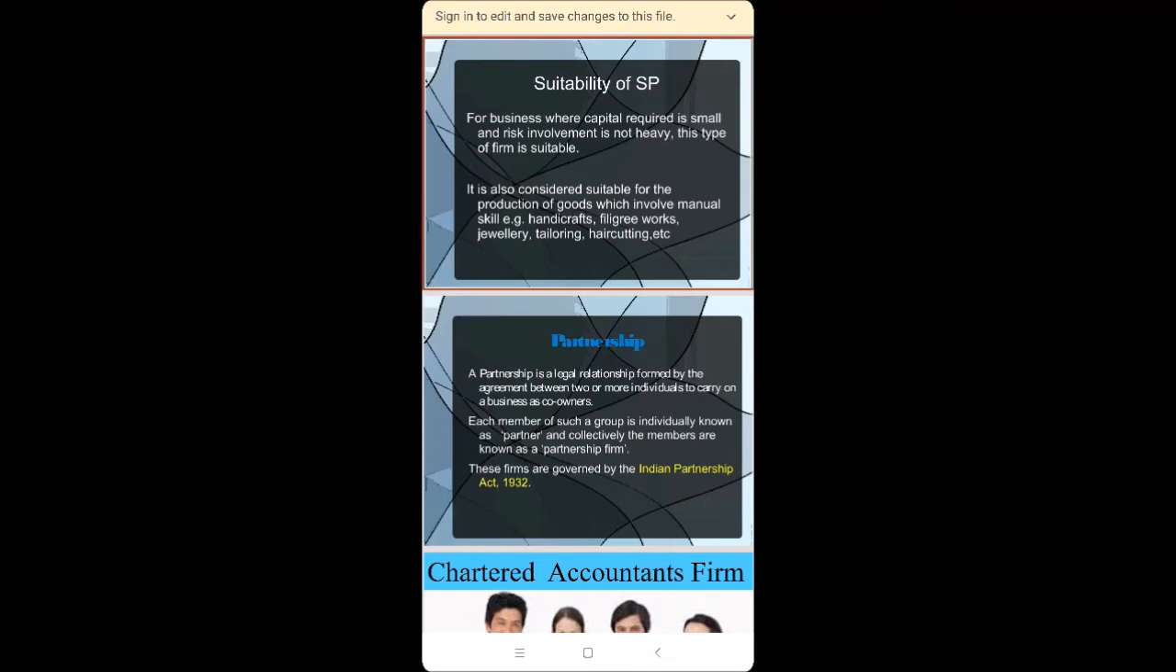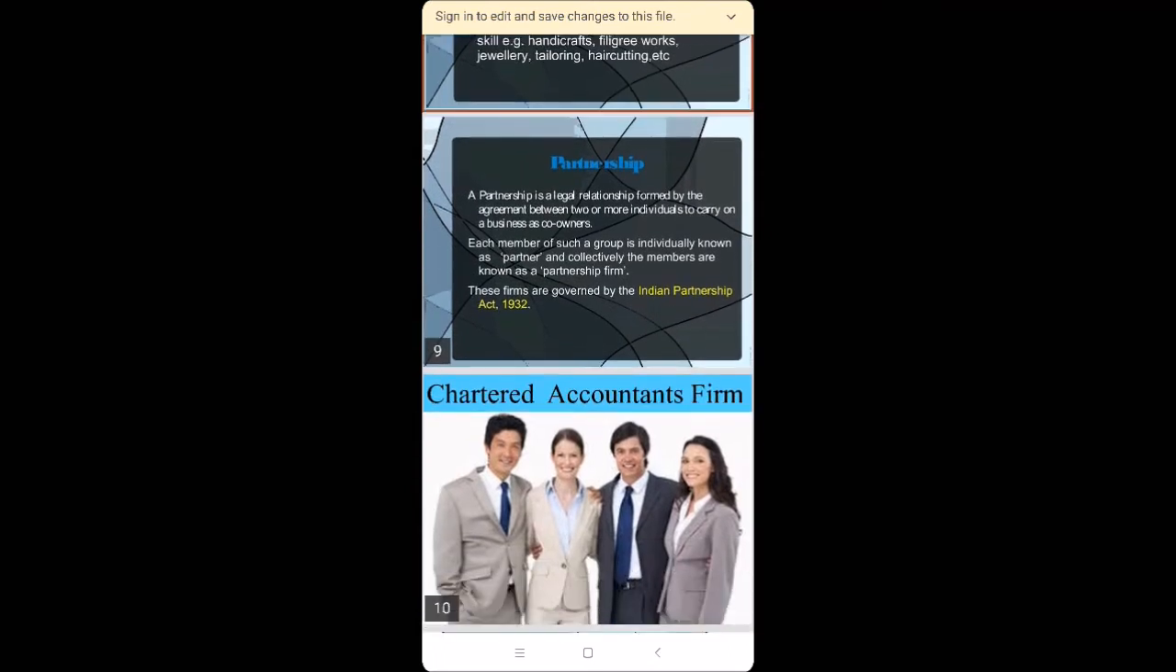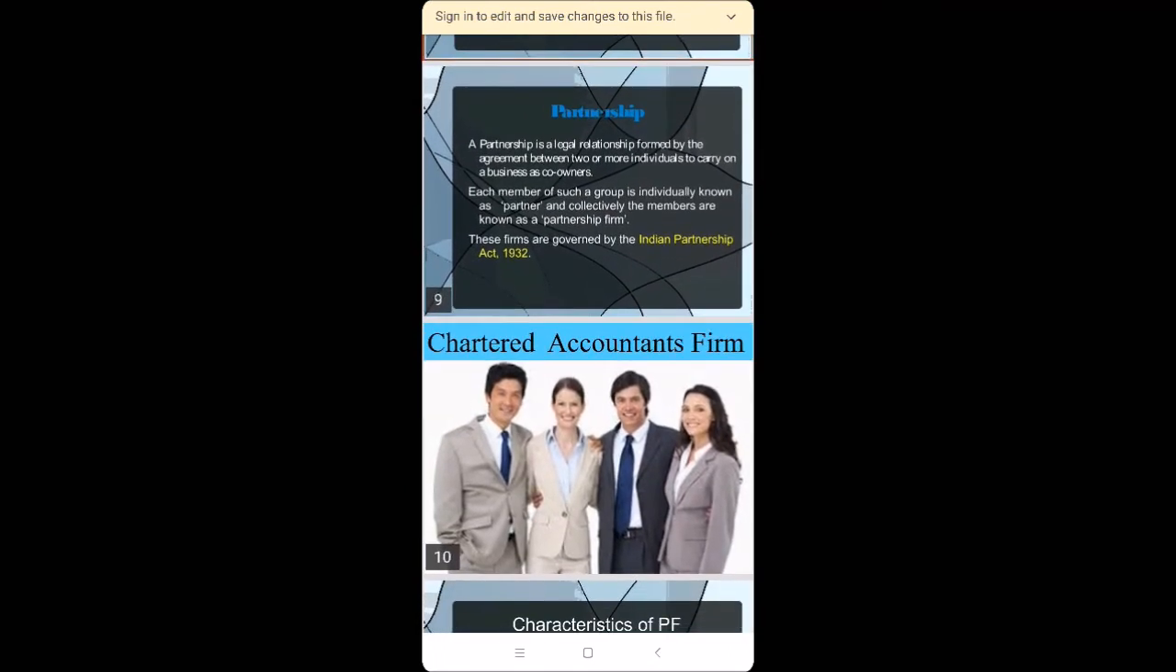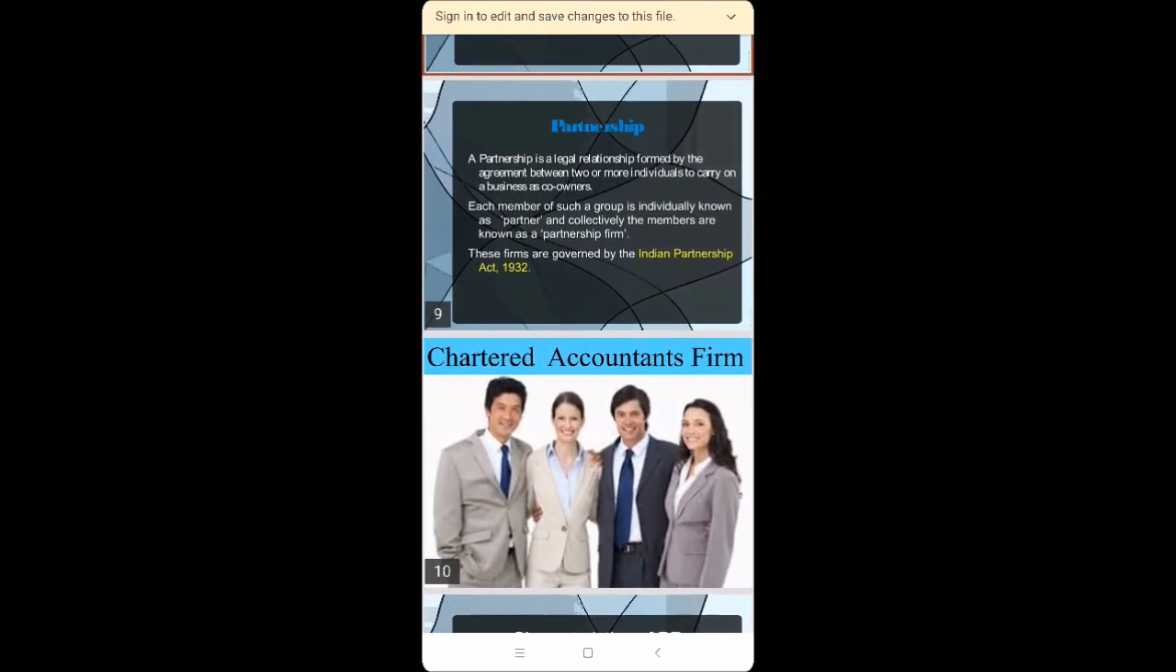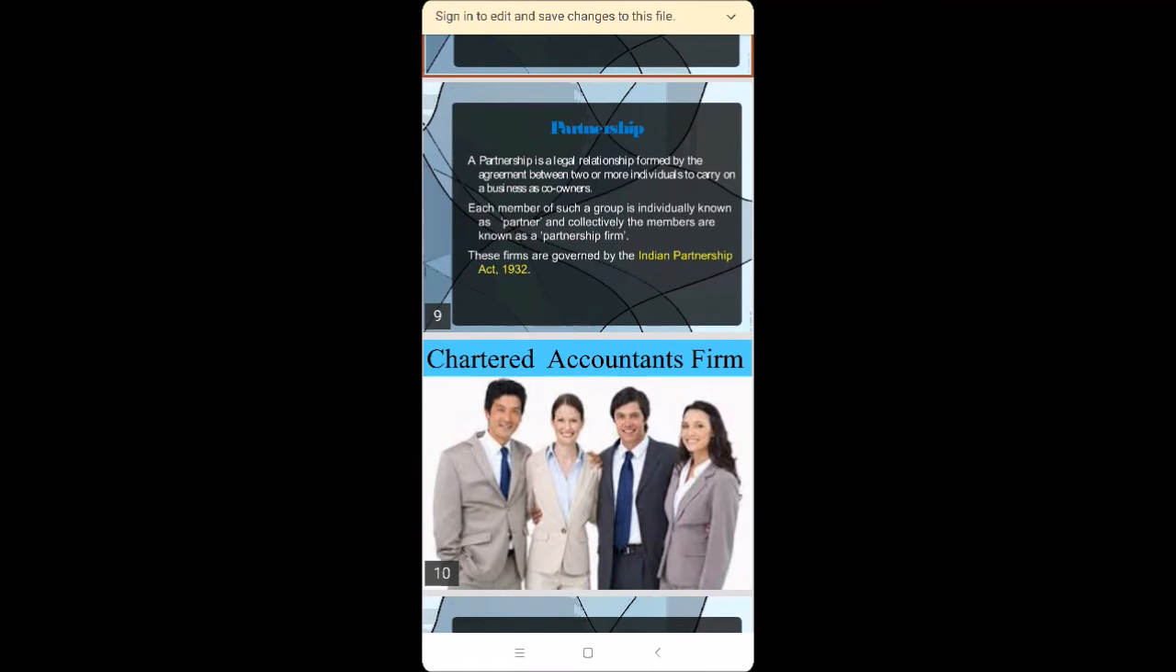Now here individually every member is known as a partner, and collectively all the members are known as a partnership firm. It is governed by the Indian Partnership Act 1932. Now let us see the characteristics of partnership firms.